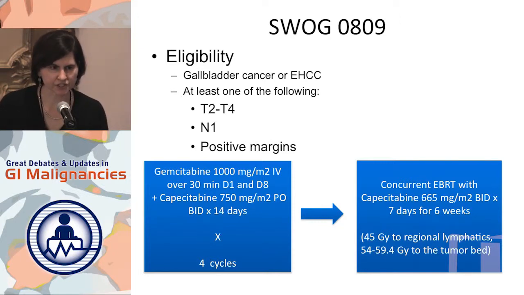So again, this is an intergroup phase 2 single-arm study for high-risk patients with extrahepatic biliary cancer and also gallbladder cancer. So you had to have some sort of high-risk feature: either T2 or greater disease, nodal positivity, or positive margins. Then we gave 4 cycles of chemo, and the chemo regimen that we chose to use was GEM-CAPE, because this was done before the GEM-CIS data were available.